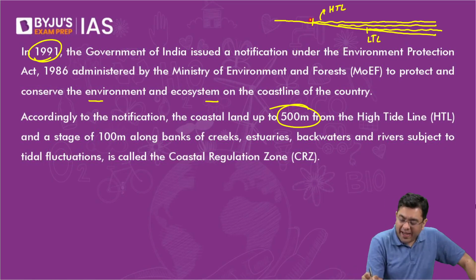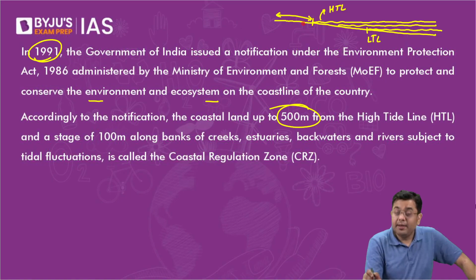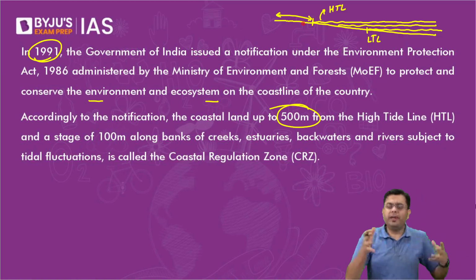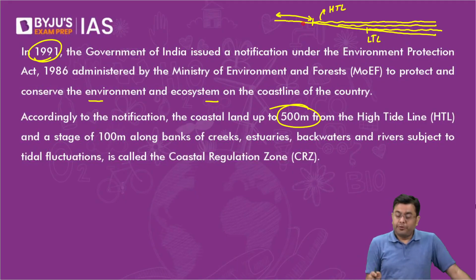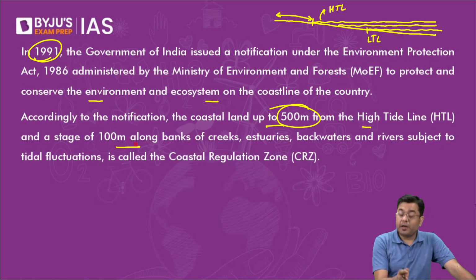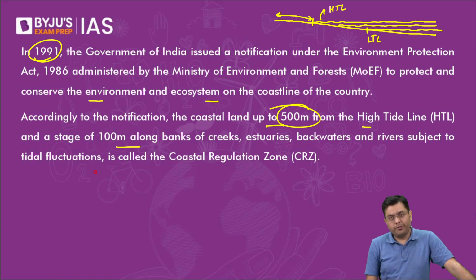So 500 meters from the high tide line, that is a kind of ecotone area, obviously. It is not exactly terrestrial, it is not exactly maritime. So there, coastal land up to 500 meters from the high tide line and a stretch of 100 meters along the banks of the estuaries, creeks, backwaters, etc. There also you have the areas regulated under the Coastal Regulation Zone. Wherever you have fluctuations of the tide, you have the Coastal Regulation Zone.